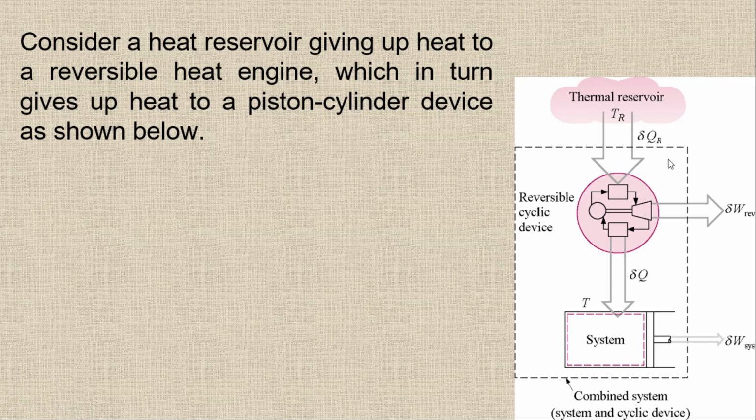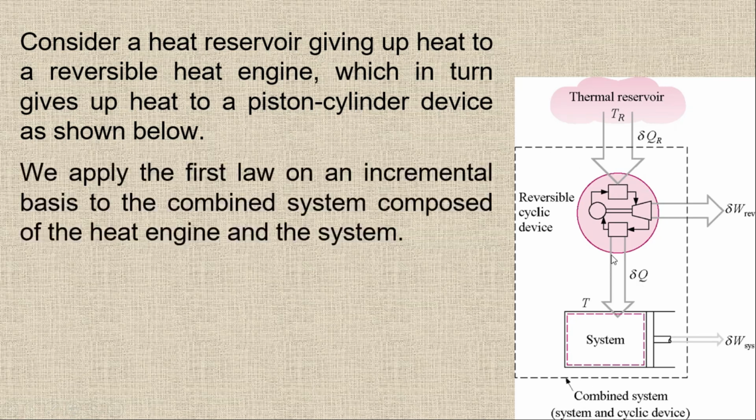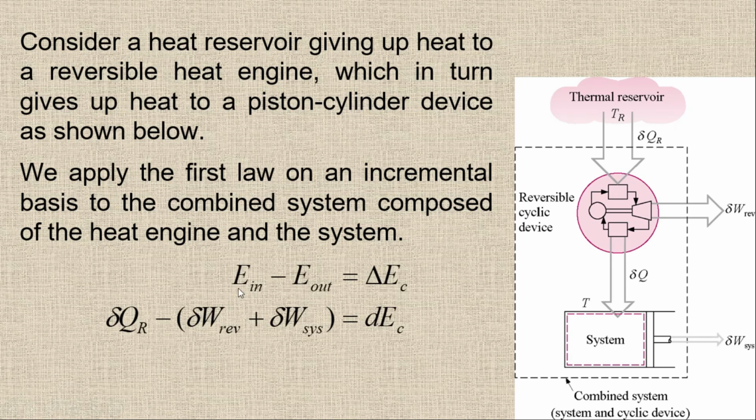If I write down the energy equation for this combined system, I can say that the energy in minus energy out must be equal to the change in the energy of the combined system. This C is for combined system. Here the energy in is only the amount of heat coming into the system, so we have delta QR, then the negative sign, and then the energy out.